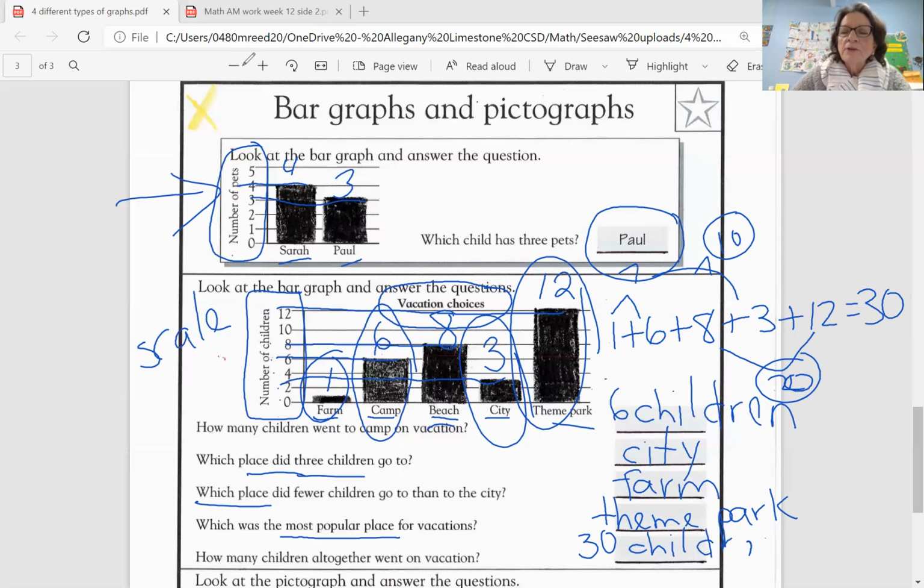children. So make sure you write your number sentence for this to get your 30. And you don't have to show that work that I did, but I just wanted to show you how my mind was mentally adding all those numbers up. So the total children who went on vacation were 30. All right, let's clear our pictures.